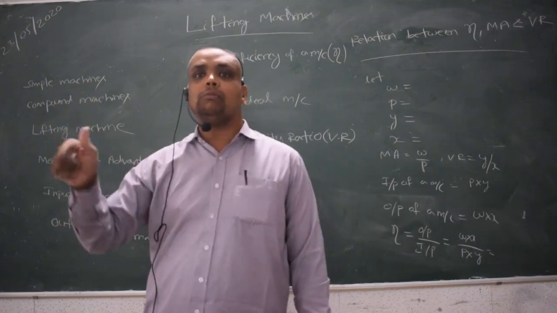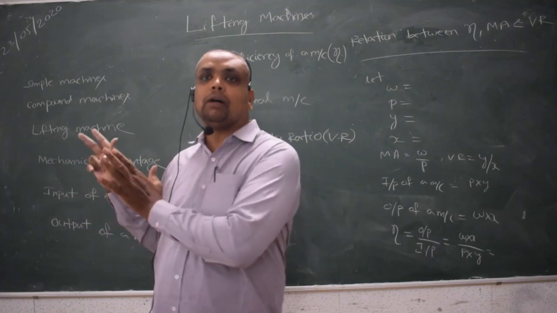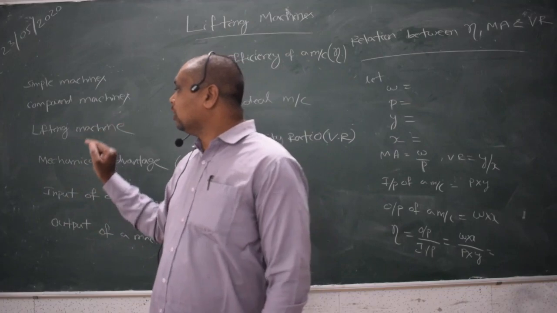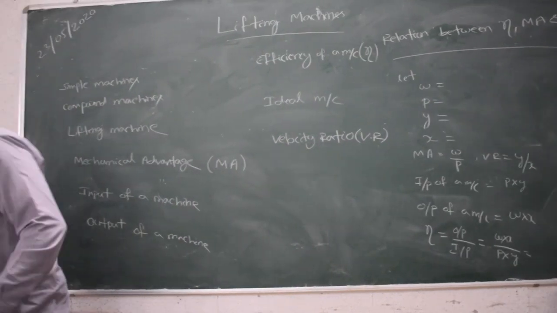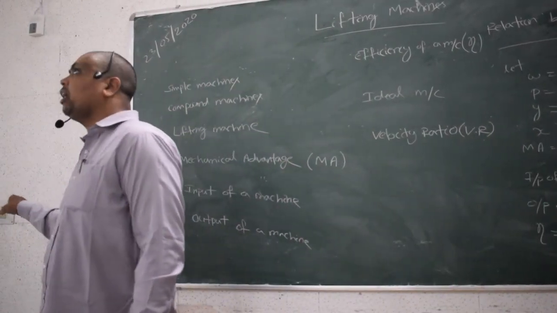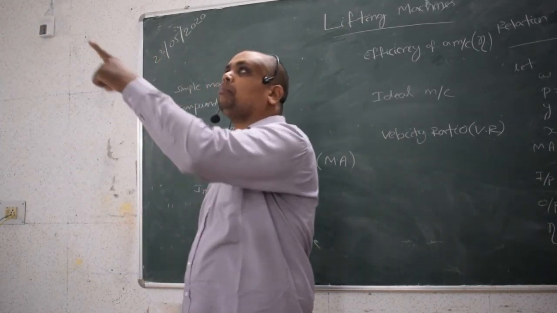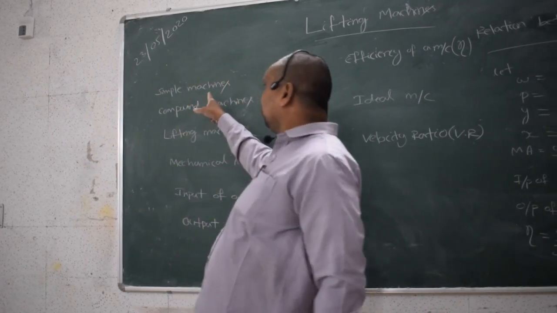For example, I want to switch on the light. I give an input, and the light is switched on. Similarly, we want to switch on the fan. Here I have given one input, and the output is that the fan is moving. So this is your simple machine.